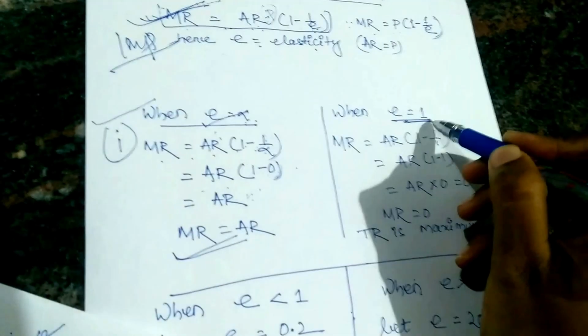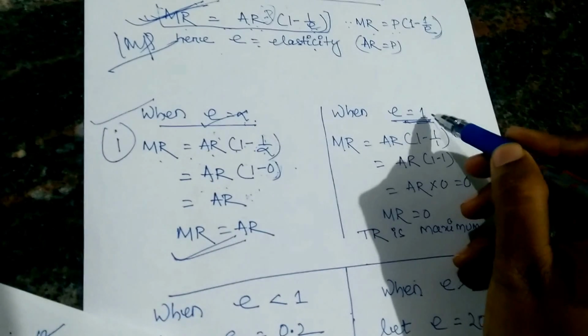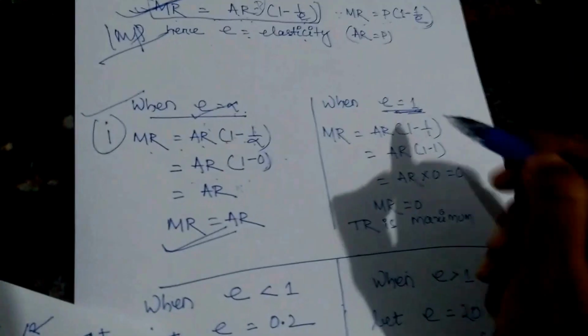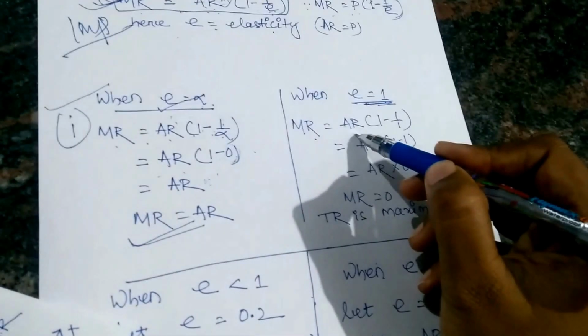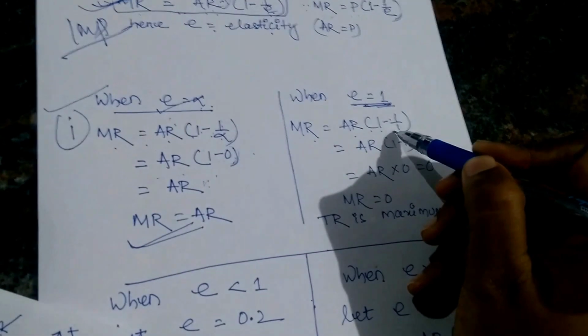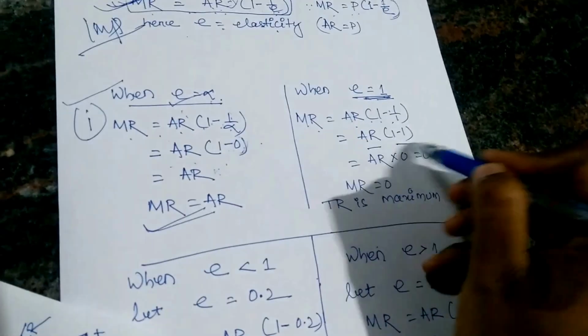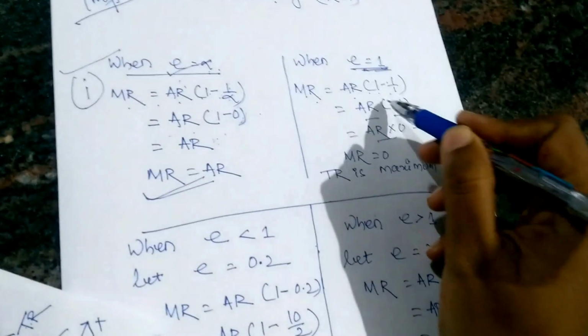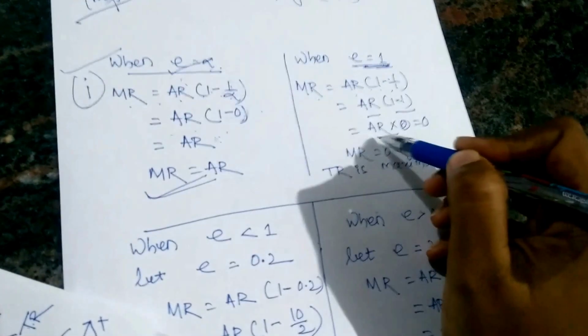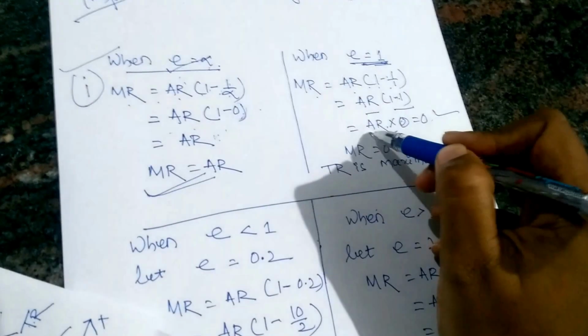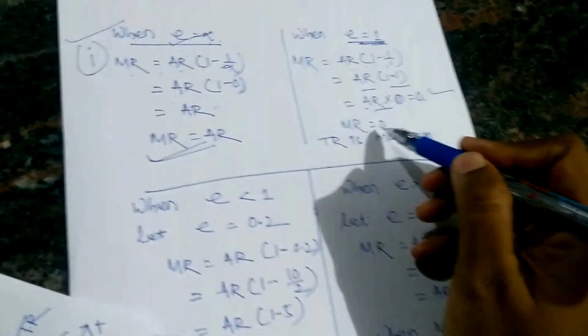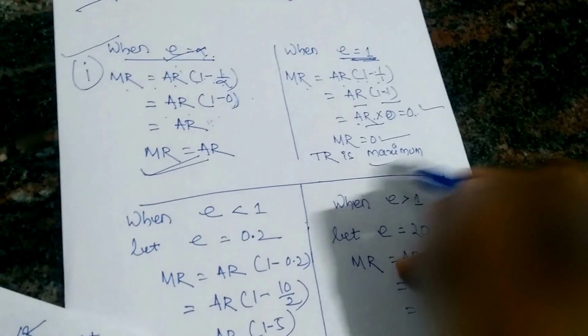When E equals 1, if elasticity is equal to 1, meaning unitary elasticity, MR equals AR into (1 minus 1 by 1). So AR into (1 minus 1) equals AR into 0, and something into 0 is equal to 0. So here MR is equal to 0, and TR is maximum.